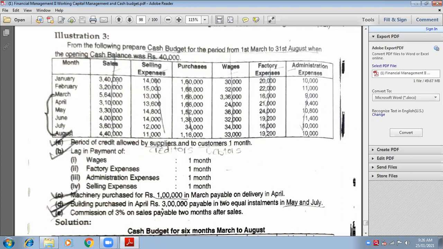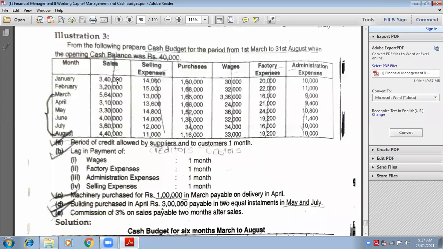I have to think about cash, whether cash goes out or cash comes in. I don't have to think about machinery. If I'm purchasing machinery, it is related to cash, no? So whenever I purchase something, will I have to pay cash or receive the cash? Pay. I mean, I have to pay the cash. That means it is my expense. It will go to the payment side. It is not going to be shown in the receipts column. It is going to be shown in payments.